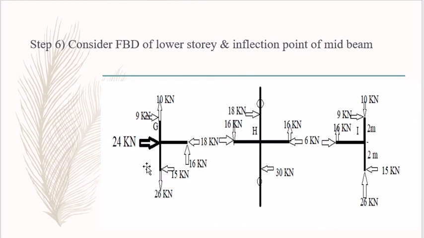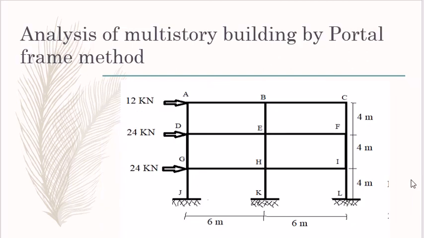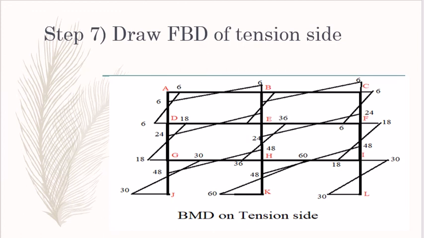See here, the vertical distance of each column is 4 meter, 4 meter, 4 meter, and we have to consider the contraflexure point is at 2 meter. And in case of beam the contraflexure point is at the mid span, means 3 meter. So according to that we have to consider the forces, and with the help of these forces we have to draw the bending moment diagram.